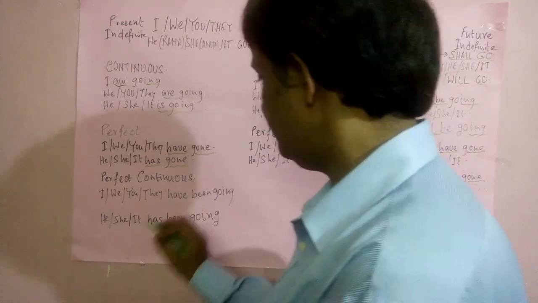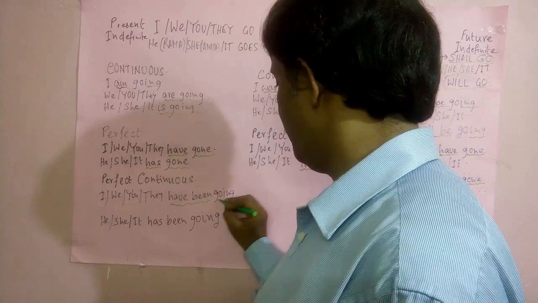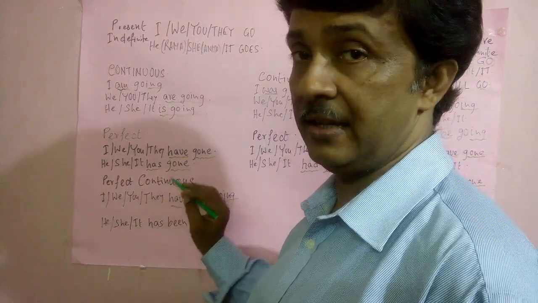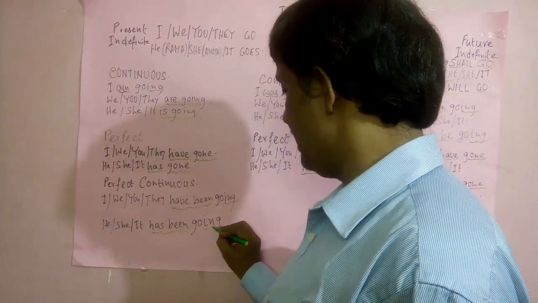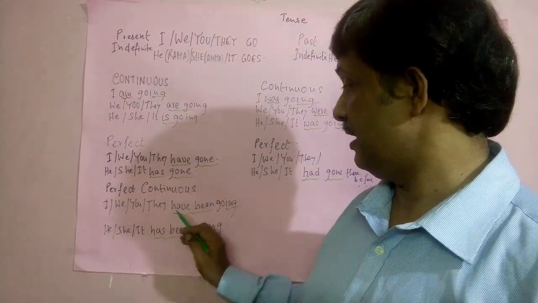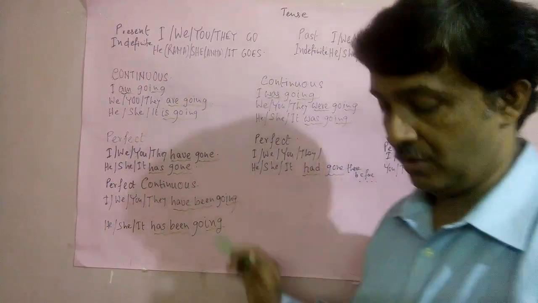So here we use have been and ing with the verb after I, we, you and they, and here we use has been and ing with the verb after he, she or it, that is have been or has been and ing, that is perfect continuous.